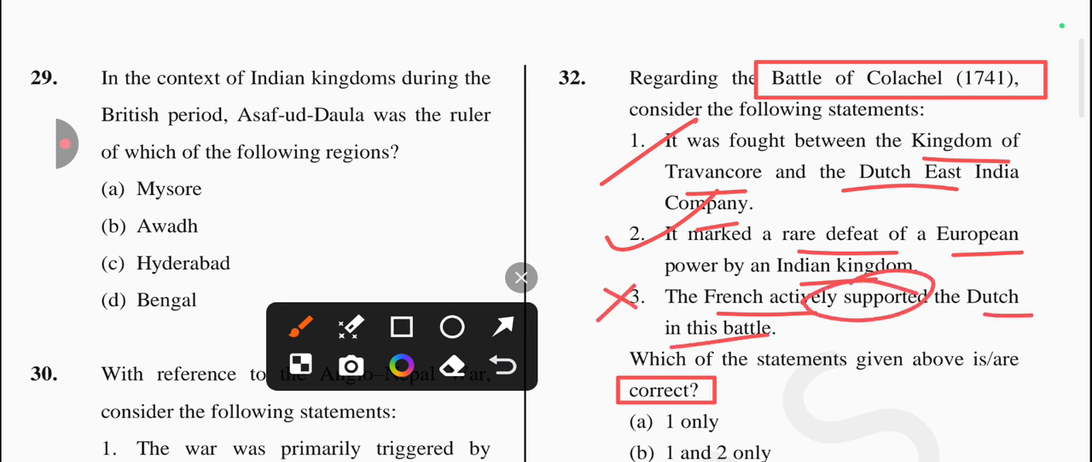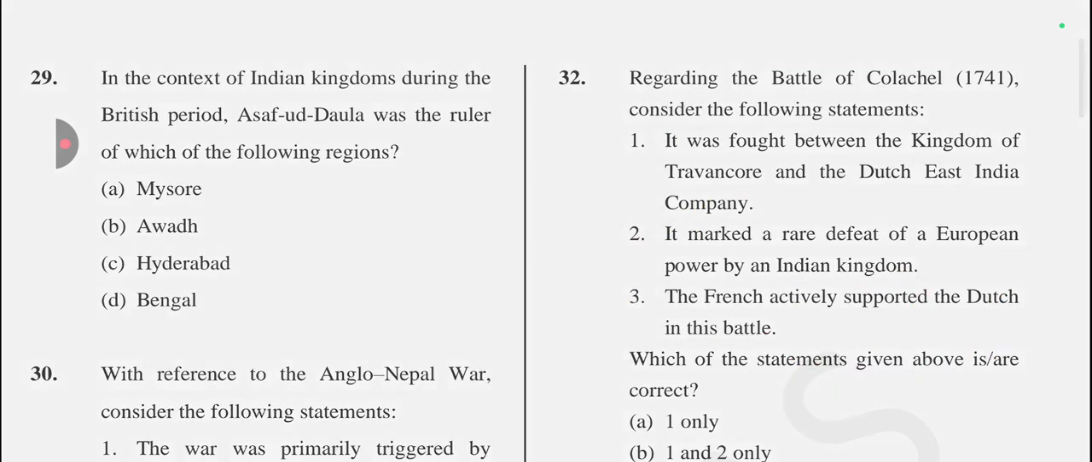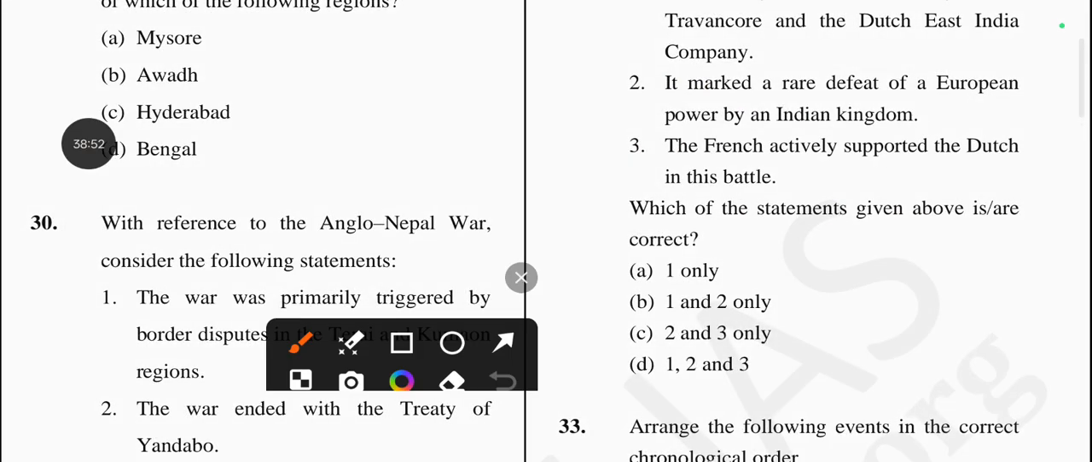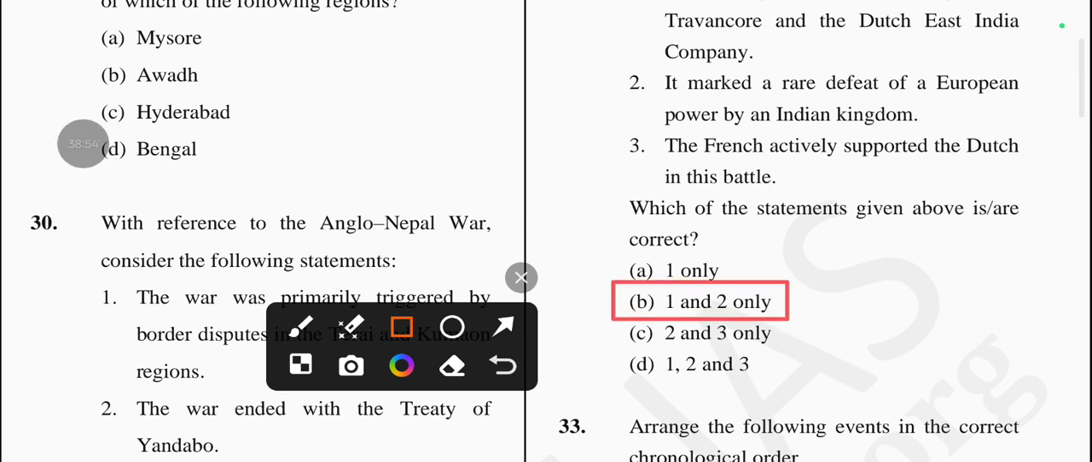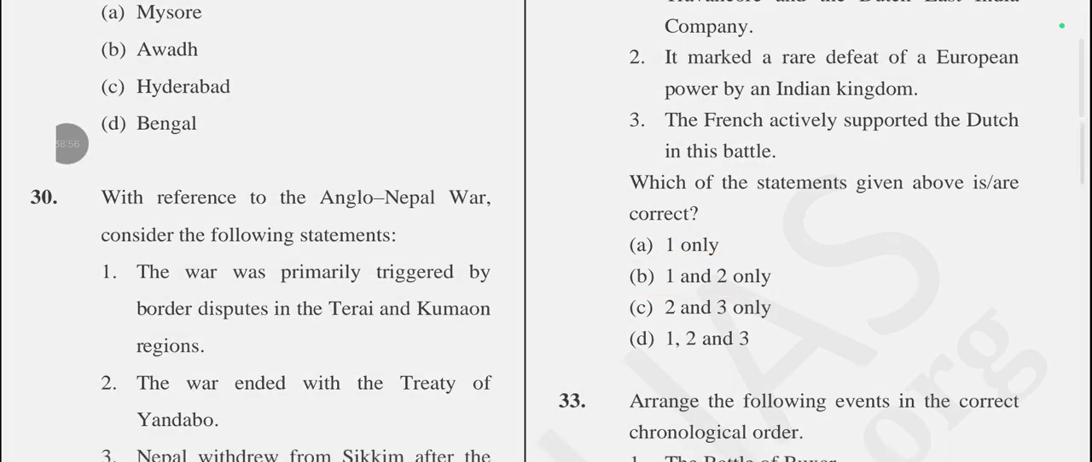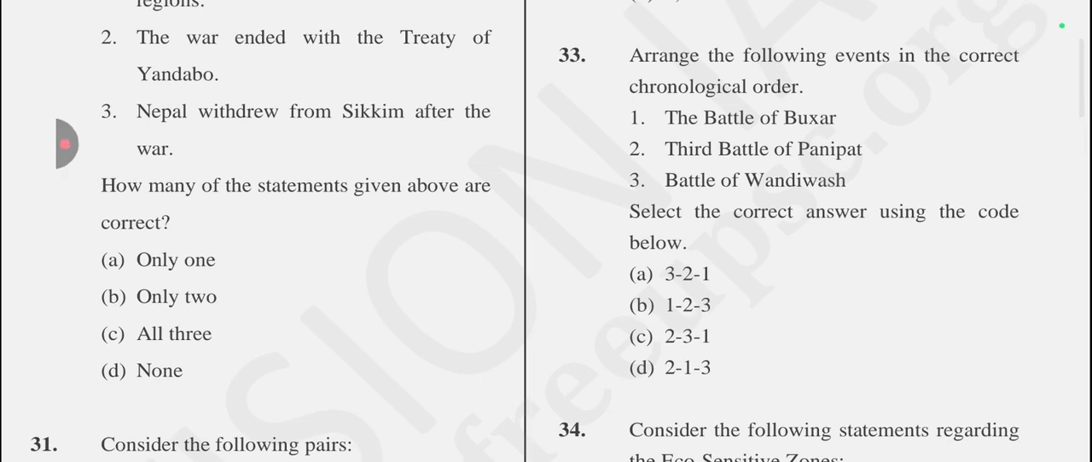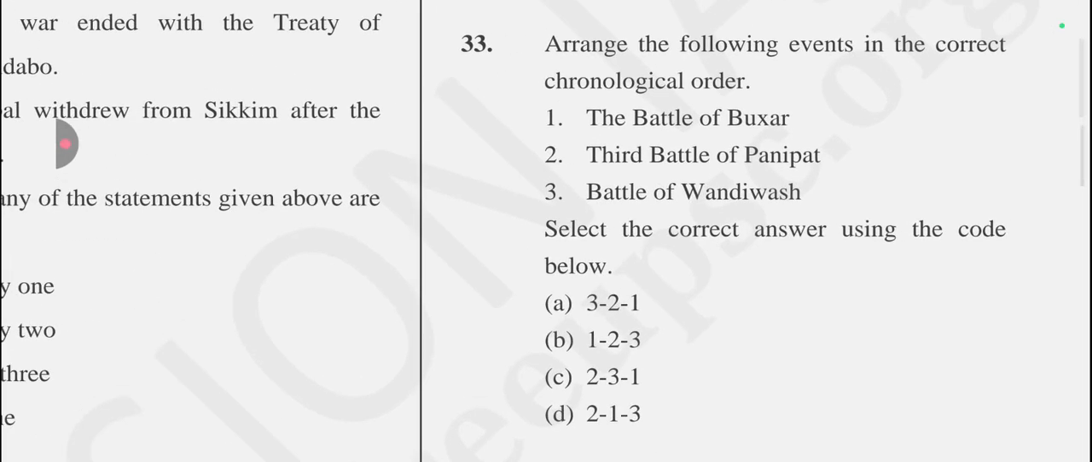Is it true? No, it's not correct, because French supported Travancore, not Dutch. Okay, so this statement is incorrect. So answer will be option number B is the correct one, which is statement 1 and 2 only is the correct. Okay, next question is arrange the following events in the correct chronological order.